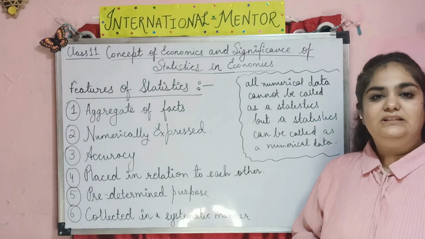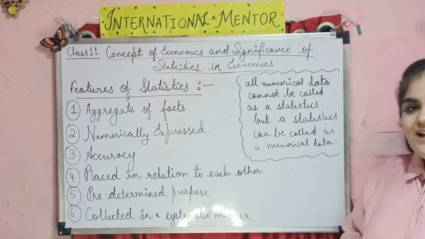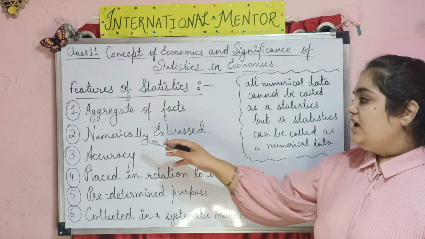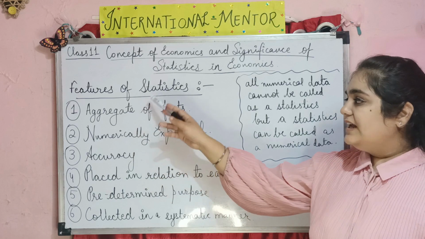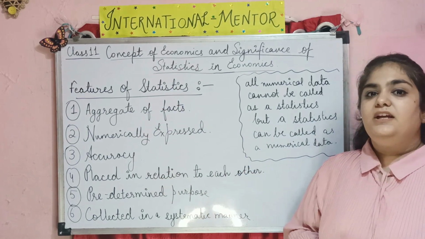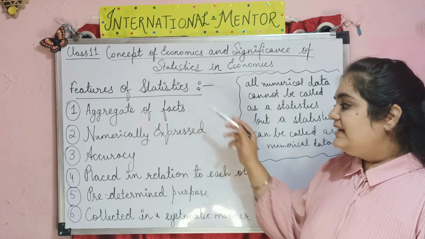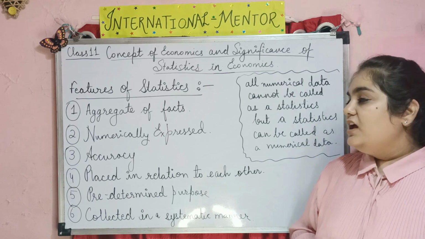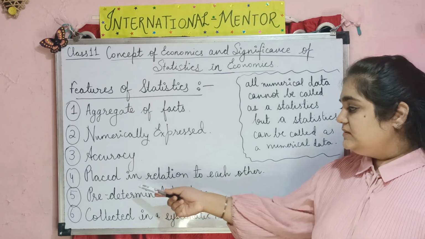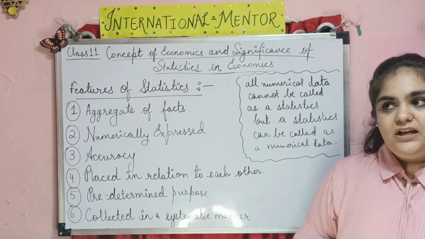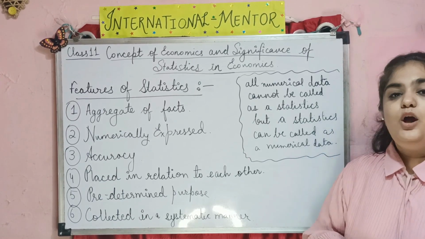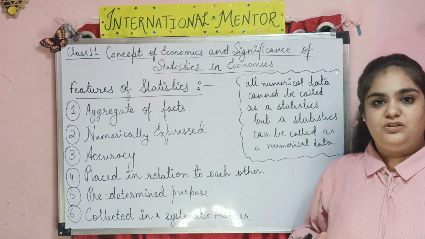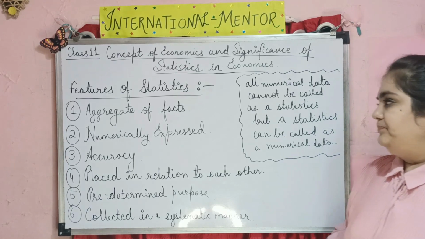We will now look at the features of statistics. Statistics is an aggregate of facts. It is an average of all the data. The second point is that statistics is always numerically expressed. It is expressed in numbers. Statistics has accuracy in its data. Statistics information is always placed in relation to each other. This point can be explained further: all the data which are written in the table are already placed in relationship with each other. They are related in some way.